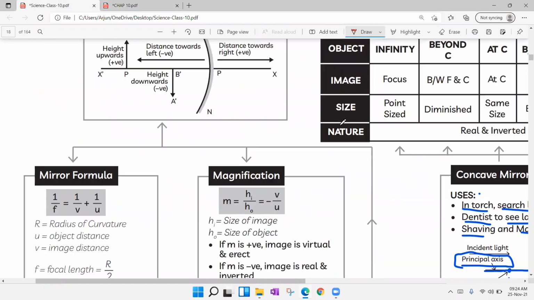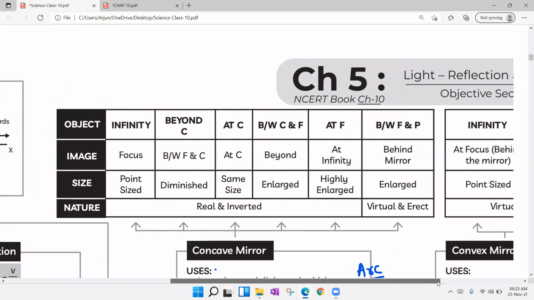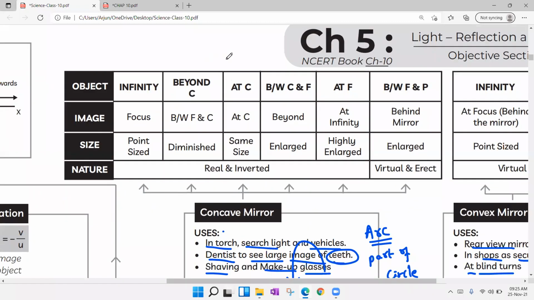I didn't explain the complete ray diagram. I didn't explain how to draw the ray diagrams. Just a brief explanation. Now you see, when coming to the concave mirror, when the object is placed at infinity, the image is formed at focus, point size, highly diminished, real, inverted.